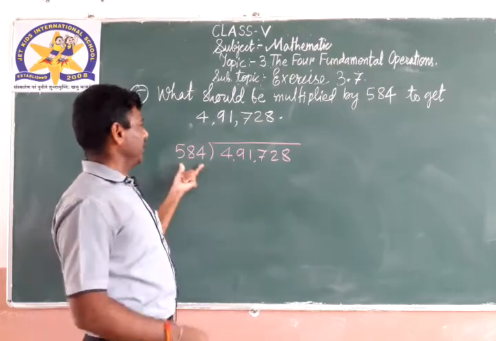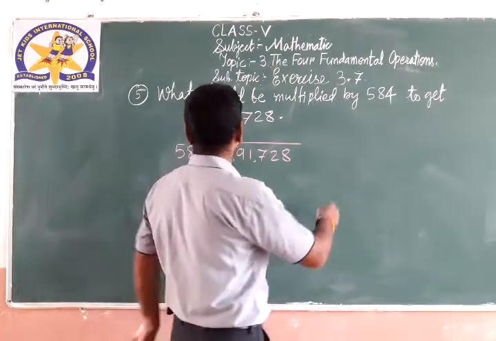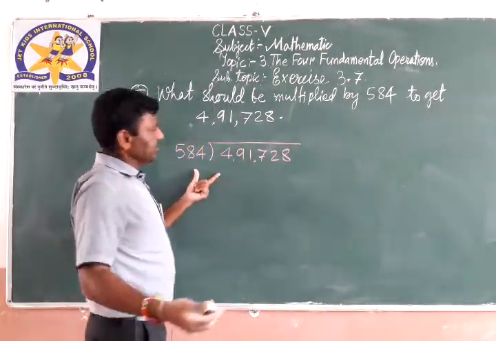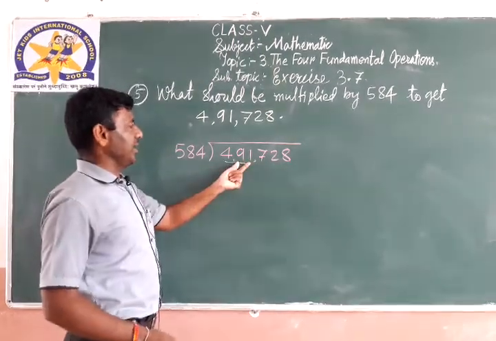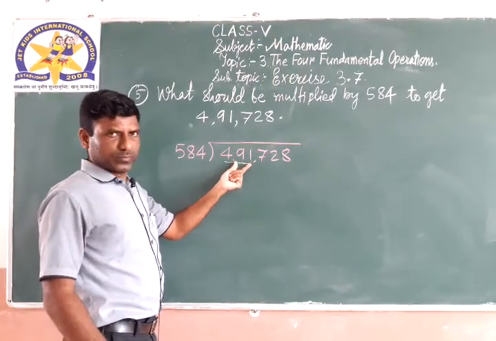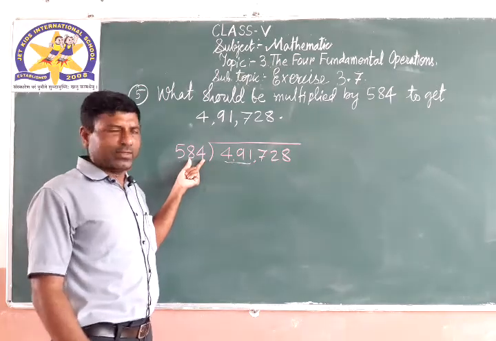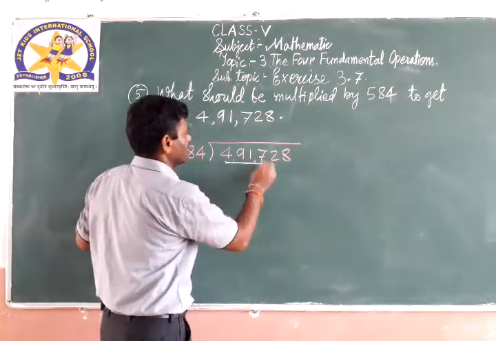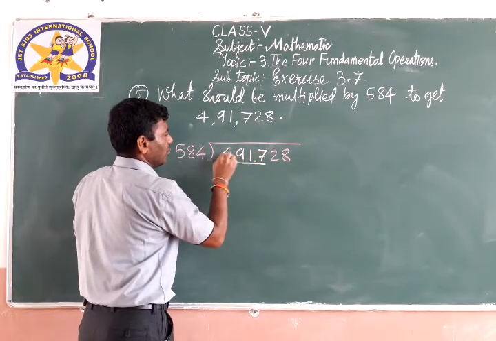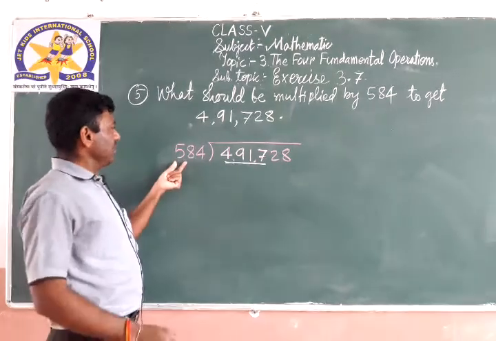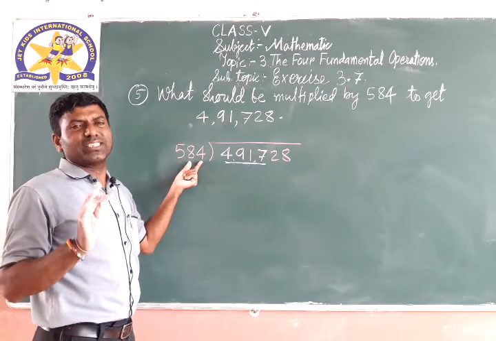Now make a table of 584. Understand? Or you can guess also. It is 3 digits, focus on 3 digits. 491 is less than 584. So what we are doing? We are adding one more digit. Now focus on up to this 4 digits, 4917. Now see, 584 is near about 600.